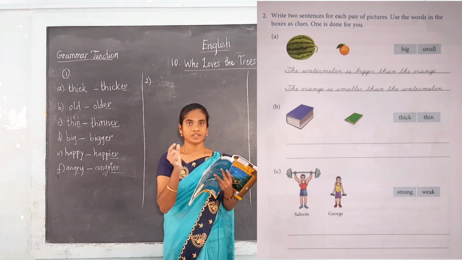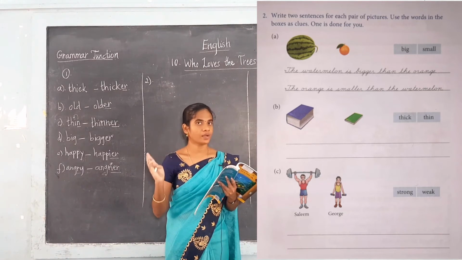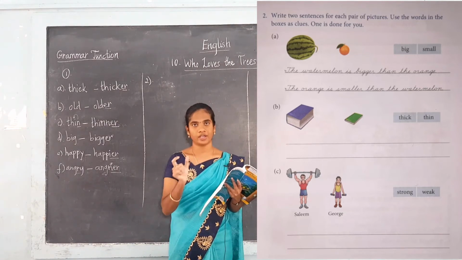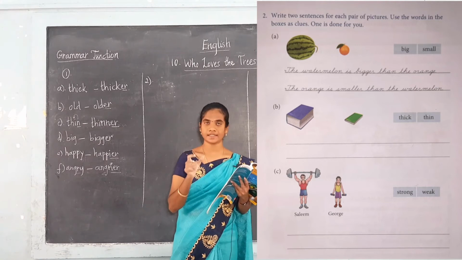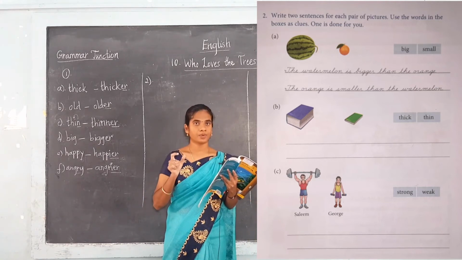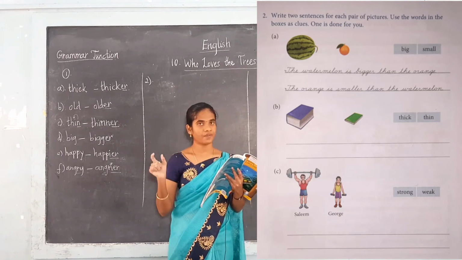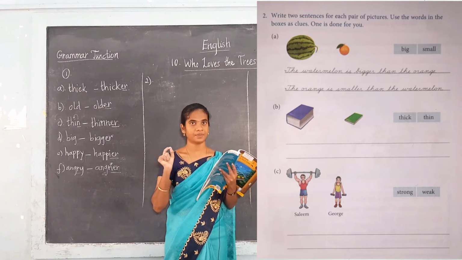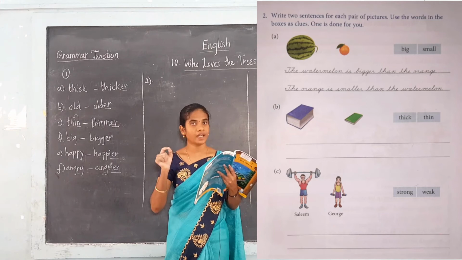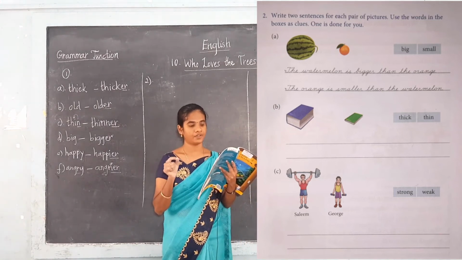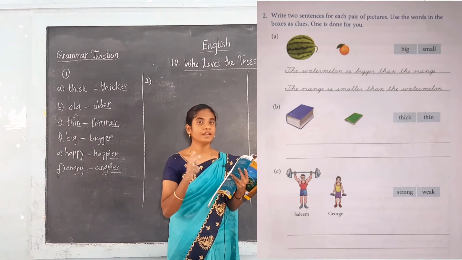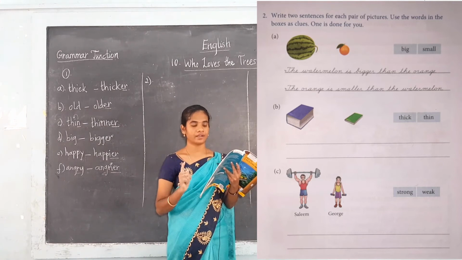Okay. The watermelon. You should not write just watermelon. You have to write the watermelon. Particularly they are saying watermelon, no? So we have to put the article the. Okay. The watermelon. Next we have to write down the verb. What is the verb here? Is. Then you have to write bigger, that is in the comparative form. Then we are comparing two things, no? So we are writing than.